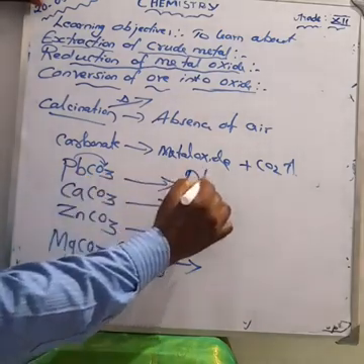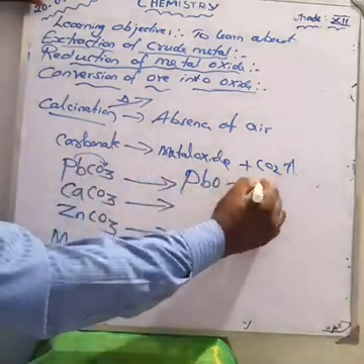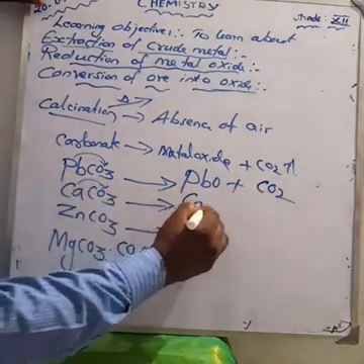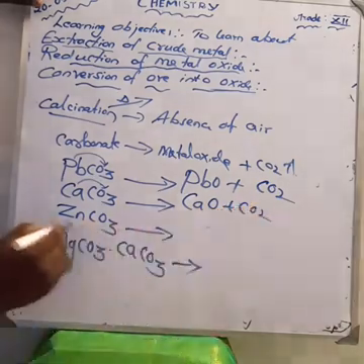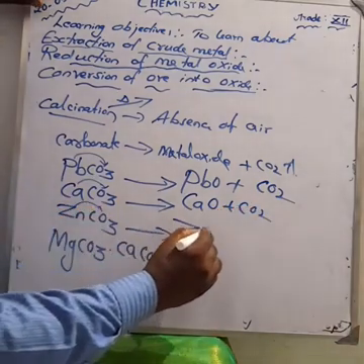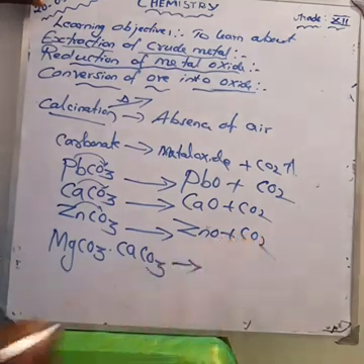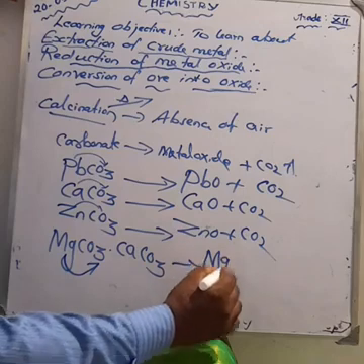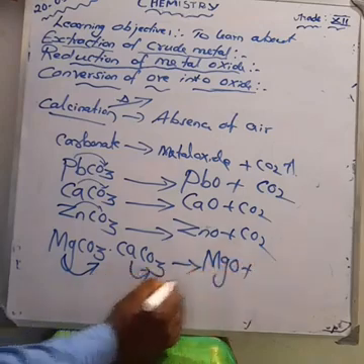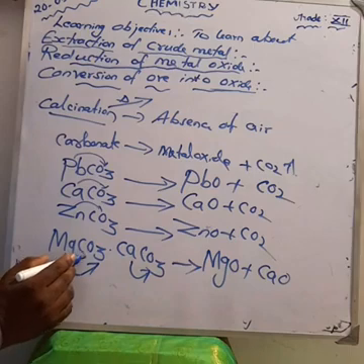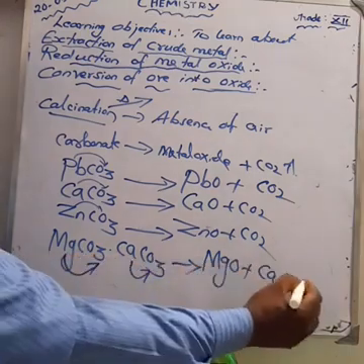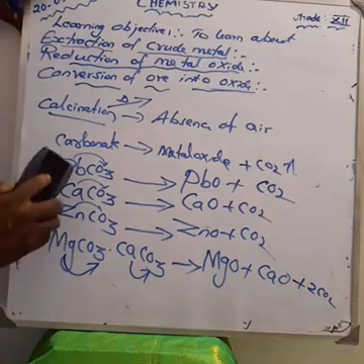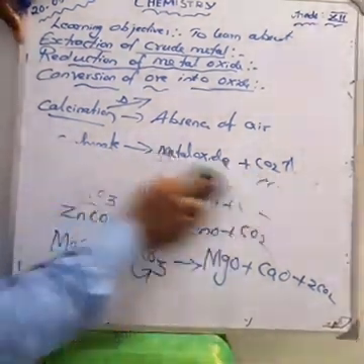Lead carbonate forms PbO, and we get carbon dioxide. Calcium carbonate forms CaO plus carbon dioxide. Zinc carbonate forms ZnO plus carbon dioxide. Magnesium carbonate gives MgO plus, and calcium carbonate gives CaO. So if we have two carbon dioxide, we get 2 CO2. Now all the equations are balanced. Here carbon dioxide is a gas.